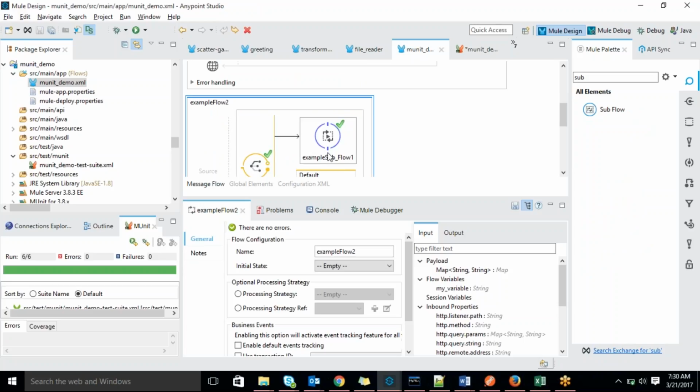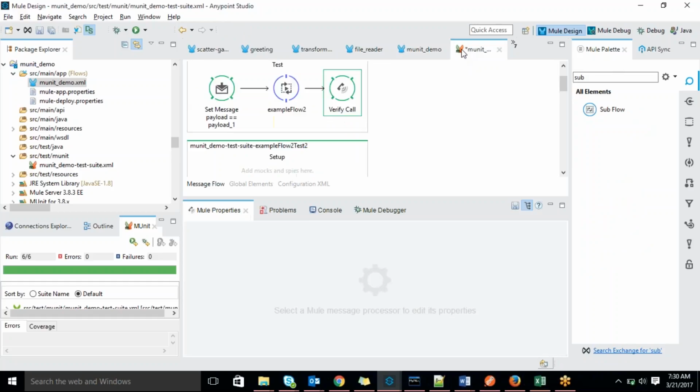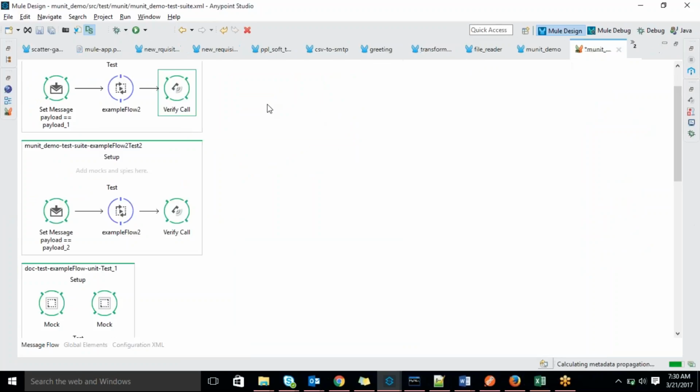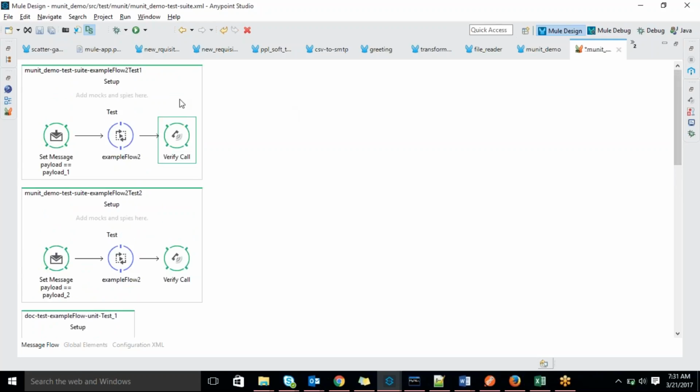I am verifying whether it is really calling examples of flow 1 or not. That's what I'm testing here, verify call. If you are assigning payload 1, it will jump to your subflow and execute it. Once it executes, it will call example subflow 1, right? Is that really calling examples of flow 1 or not? I'm testing that here. Are you getting any issues in this? Any doubts about why I'm using this particular component?